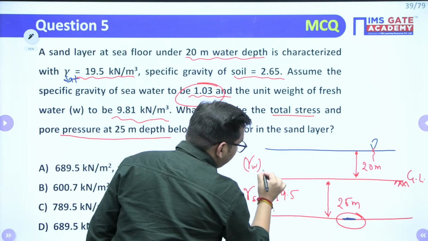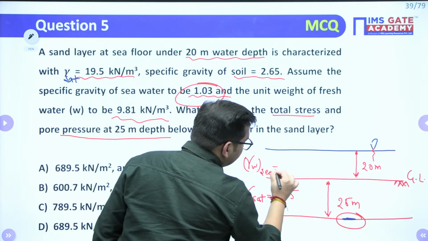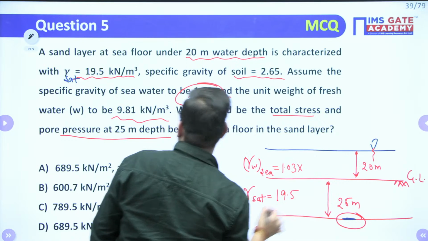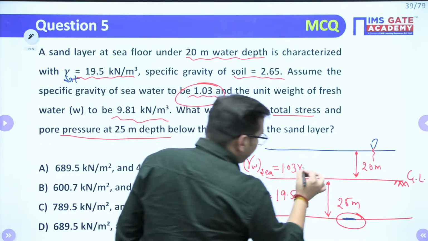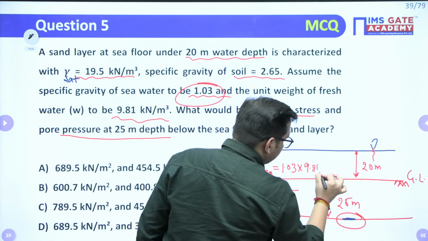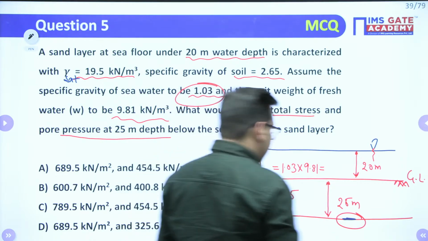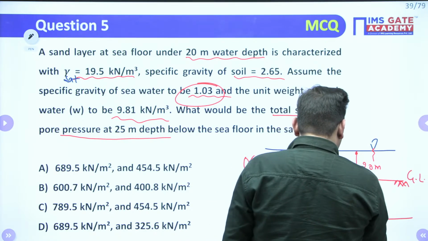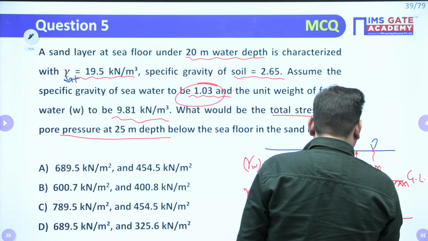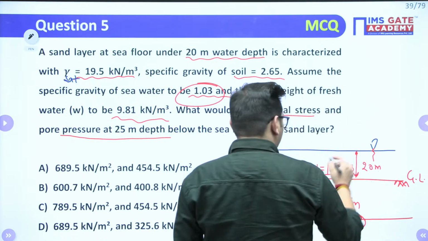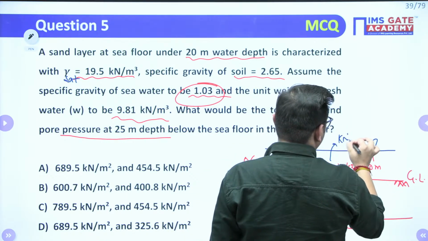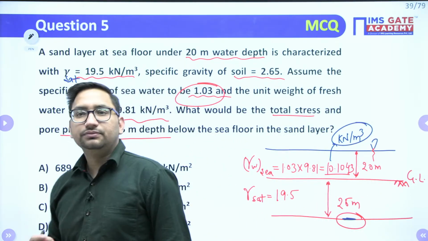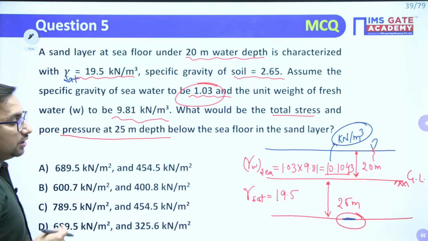Gamma W of sea water will be specific gravity 1.03 multiplied by gamma of normal water or standard fluid, that is 9.81. Just give me this value. I am getting it as 10.1043, and the unit will be kilonewton per meter cube. That is the gamma of water.